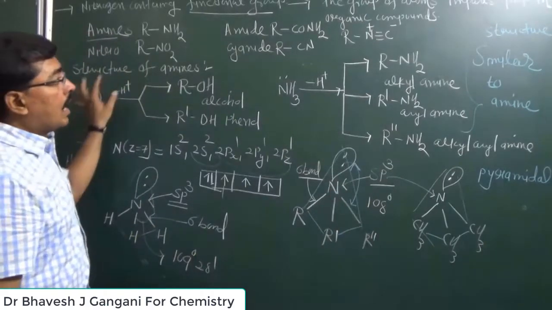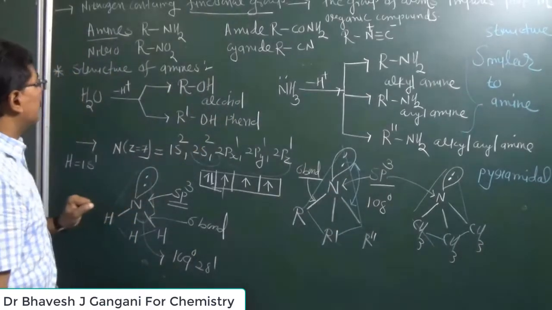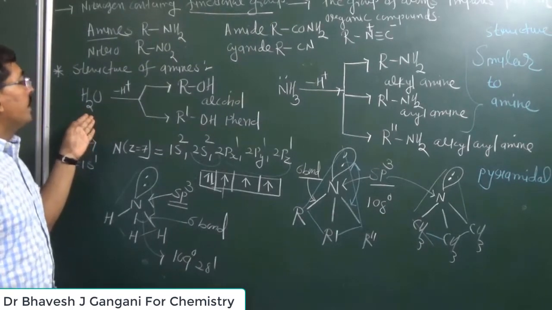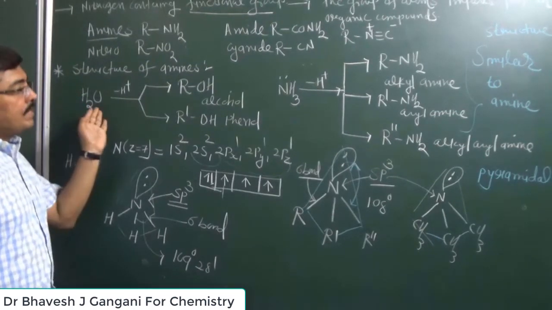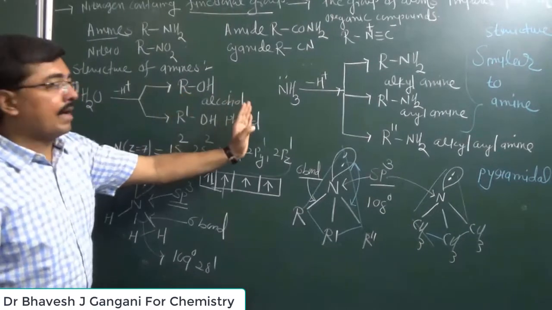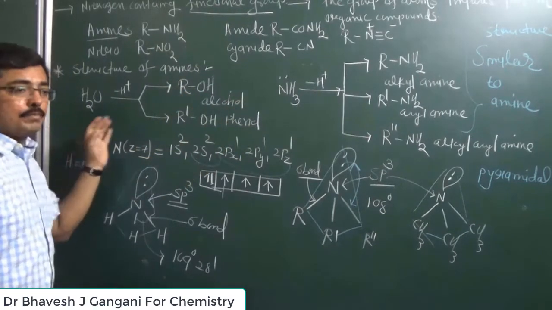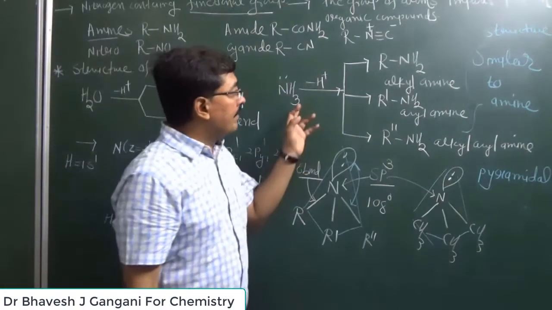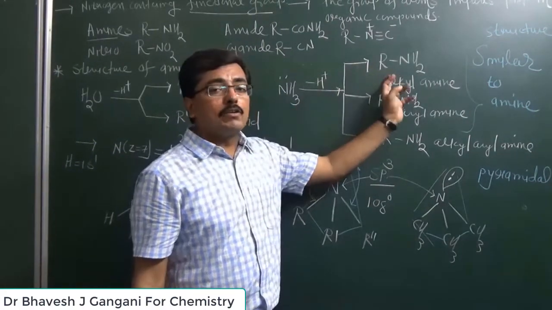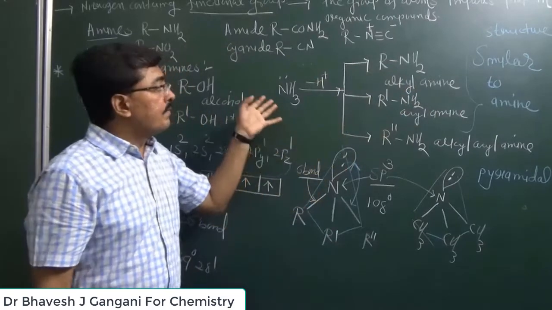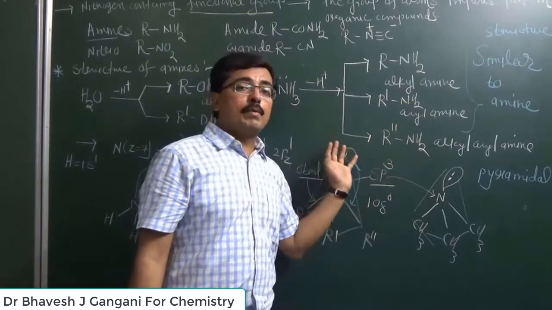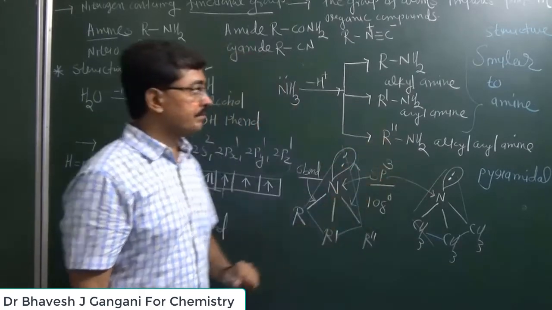Now, how are these compounds obtained? Just like alcohol, when hydrogen of water is replaced by an alkyl group we get an alcohol, or when replaced by an aryl group we get a phenol. Similarly, from ammonia, when hydrogen is replaced by an alkyl group we get an alkyl amine. If replaced by an aryl group, we get an aryl amine, and another type of amine is alkyl aryl amine.